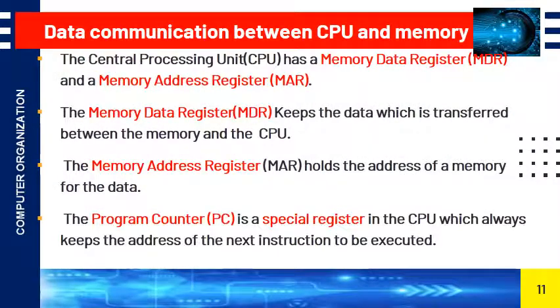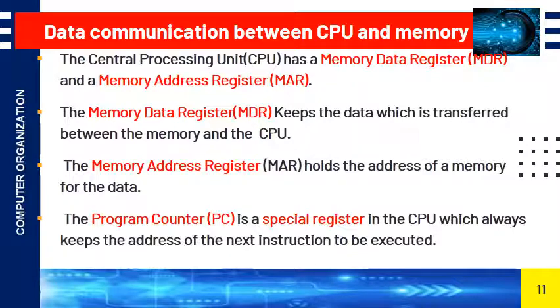Next, data communication between CPU and memory. The central processing unit has a memory data register and a memory address register. So you know very well, register means internal memory, that is temporary memory.